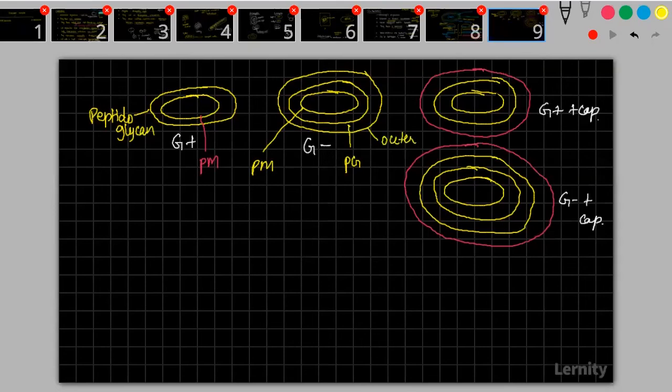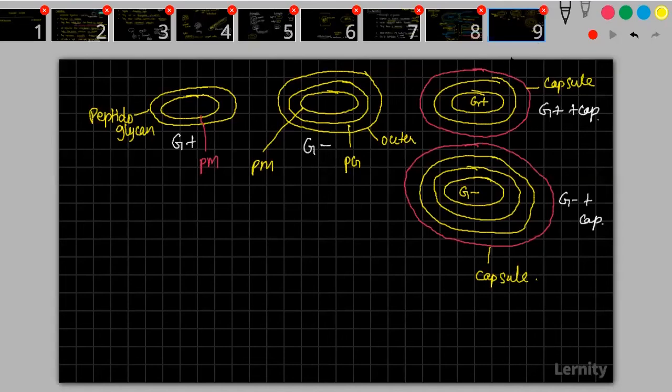Here, this is gram positive with capsule. This is gram negative with capsule. Capsule is just a protective covering, an extra layer, like an extra dress probably. There is no specific function, but it will help inside a system. Say, for example, when it is coming into your body, the capsule will act as a protective covering. That is the use of capsule.